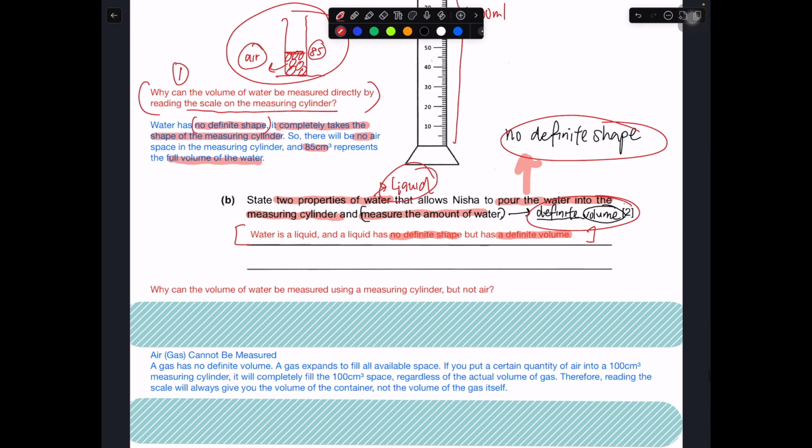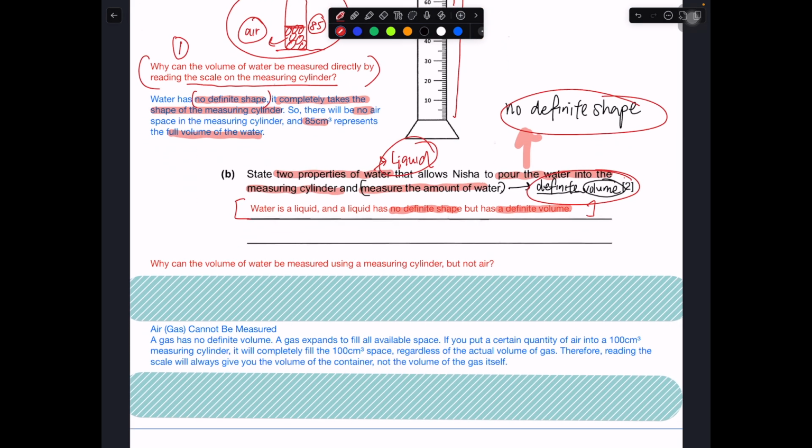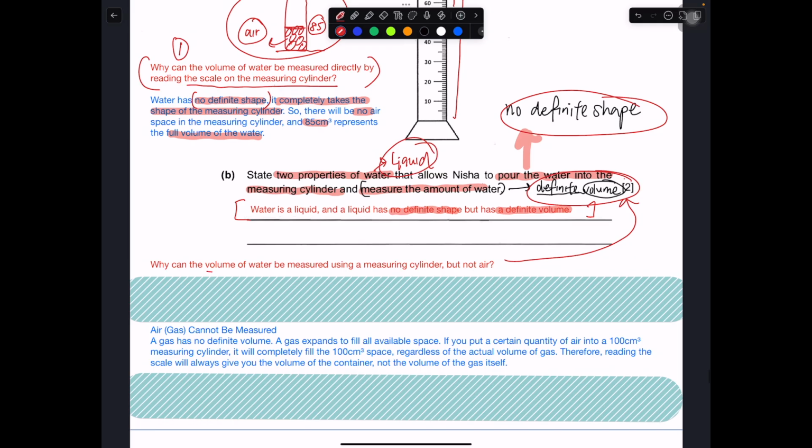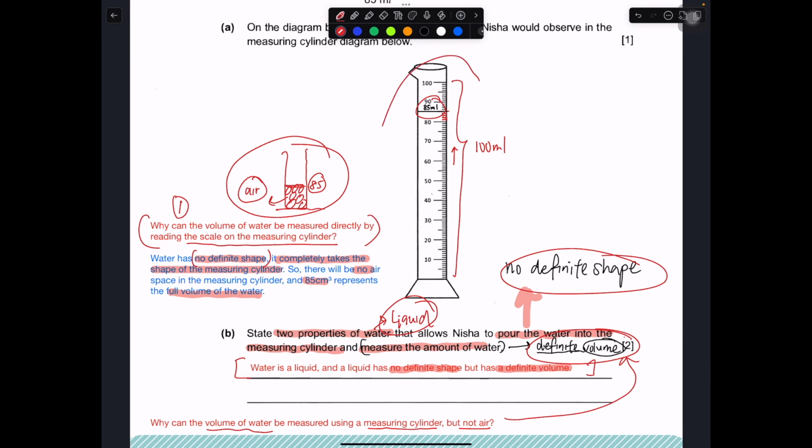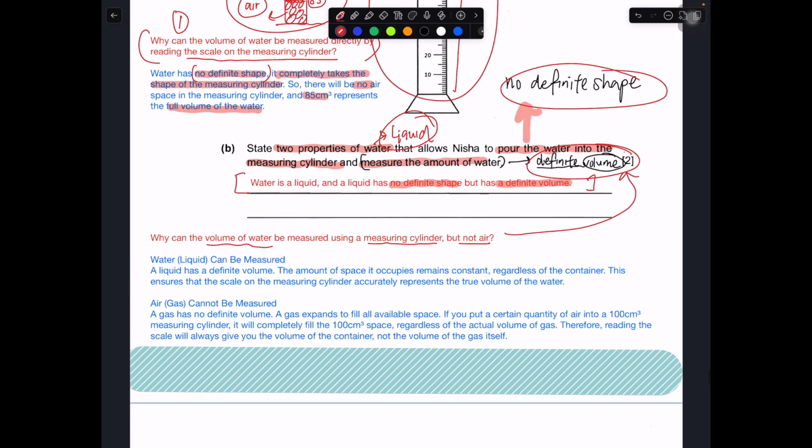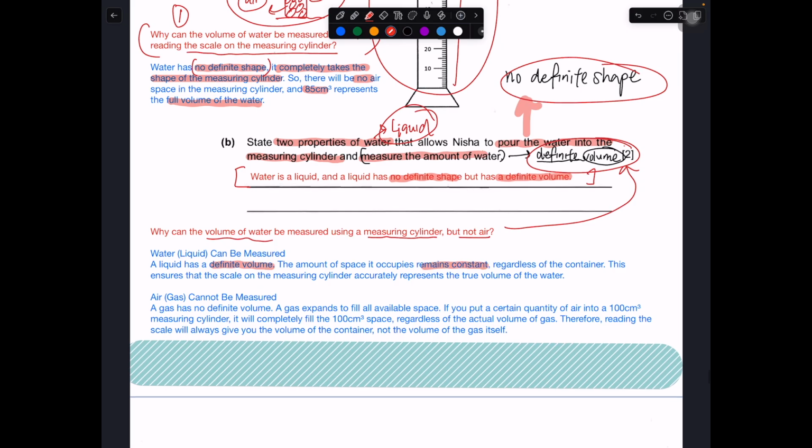Then for the second portion, what kind of question is more suited for definite volume? We can talk about this. Why can the volume of water be measured using a measuring cylinder but not air? Why can the measuring cylinder measure the volume of liquid, but we cannot measure air, which is a gas? The main idea is this. Liquid has a definite volume, so the amount of space it occupies remains constant no matter what kind of container you place it in. You can place it in a measuring cylinder, you can place it in a beaker. So whatever you read off the scale is the true volume of the water.